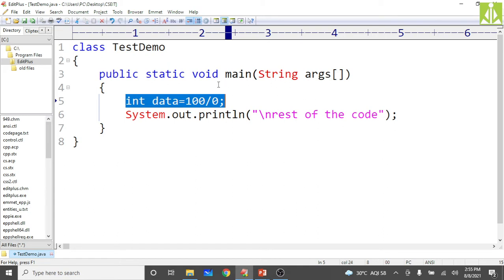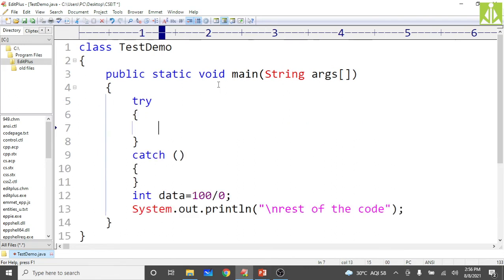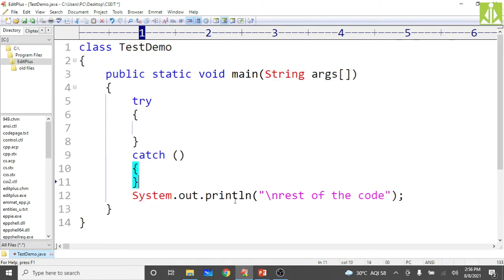So quickly we go and monitor this exception with the help of a try block. That is nothing but giving the proper coding for this. So try-catch I am getting automatically. I will put this line of code, which is responsible for the exception, over here. And next, what type of exception is it? We are performing an arithmetic operation, so there is a possibility of an arithmetic exception. So put that class object over here.